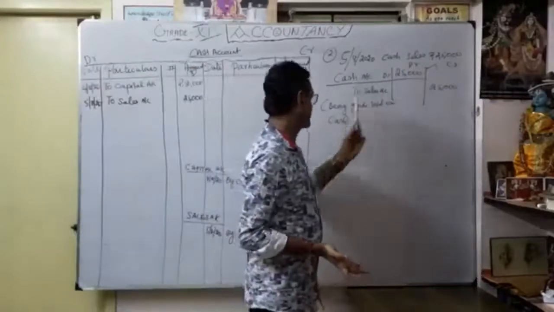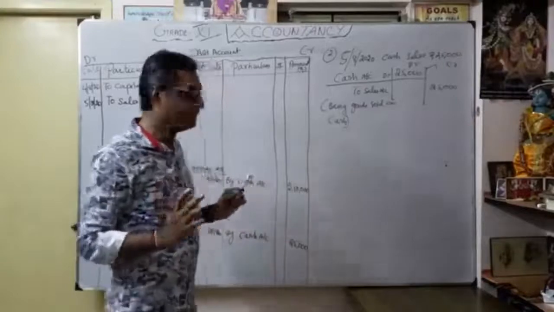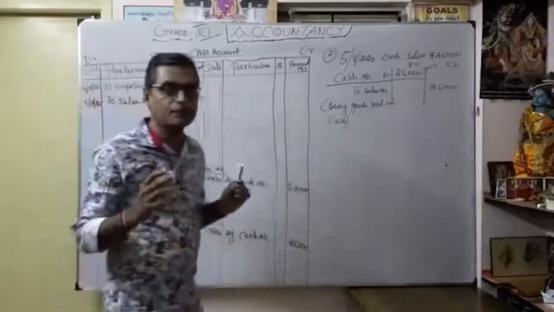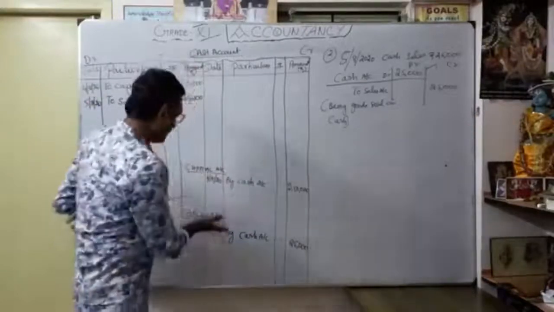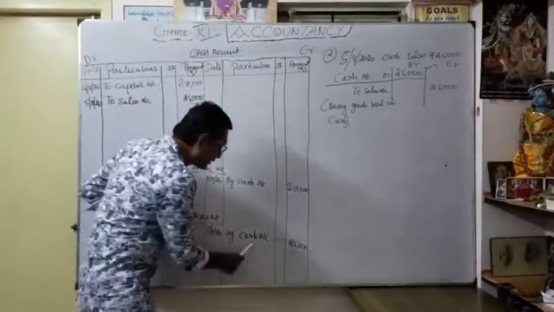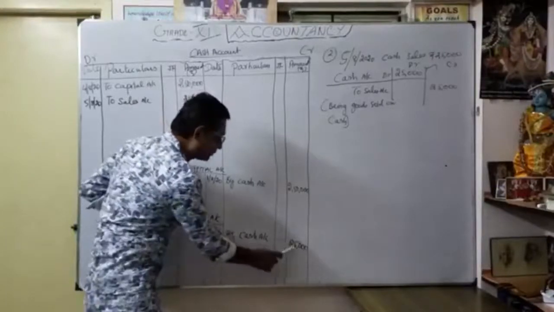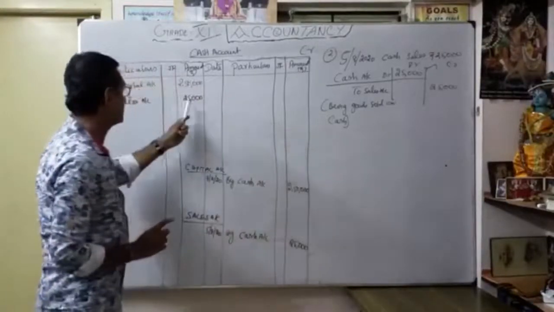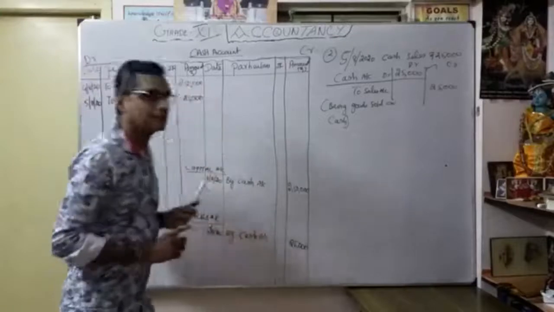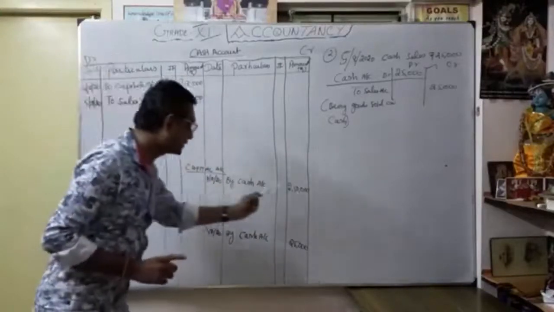So by cash 25,000. Then what is the meaning here? As for the cash, how did I get it? Through my sales. How did I do my sales here? I did my sales through cash transaction. Understood? As a sales account, by cash account, 25,000. That's the corresponding debit, corresponding credit. Here also, cash account debit to capital account, corresponding debit, corresponding credit.